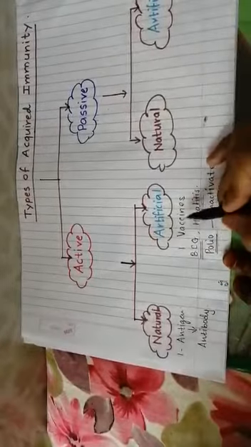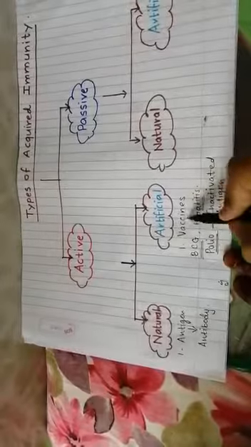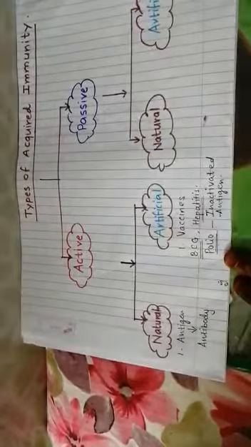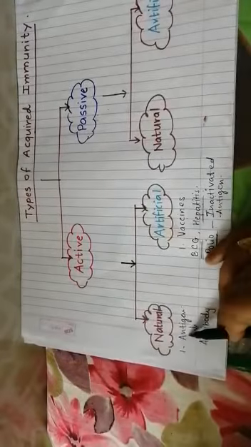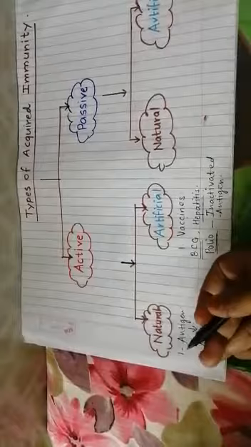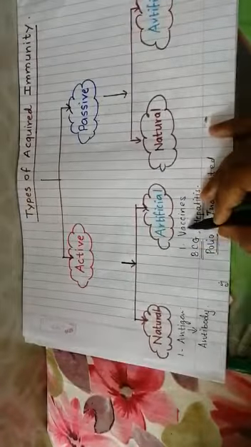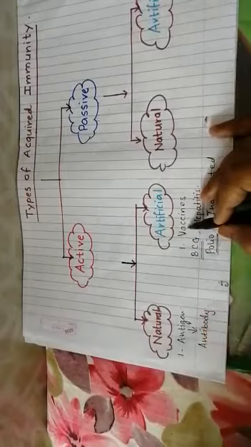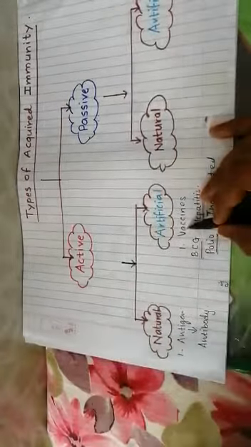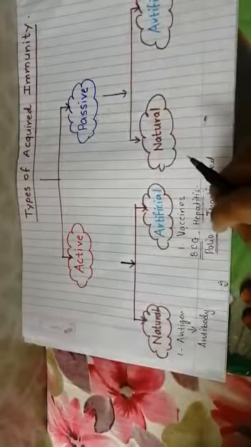Here the body is able to make the antibodies against the antigen in both the cases. That's why it is called active. The source can be natural. Naturally, when antigen is entering the body, naturally our body is producing the antibody. It can be artificial. We are inserting some artificial antigens into our body so that our body will recognize it, memorize it, and next time whenever any real antigen enters into our body, it can fight against it.